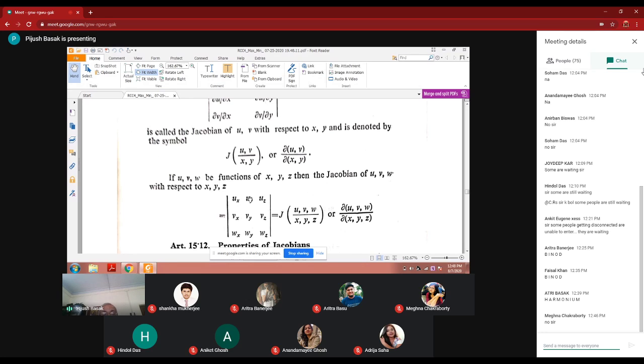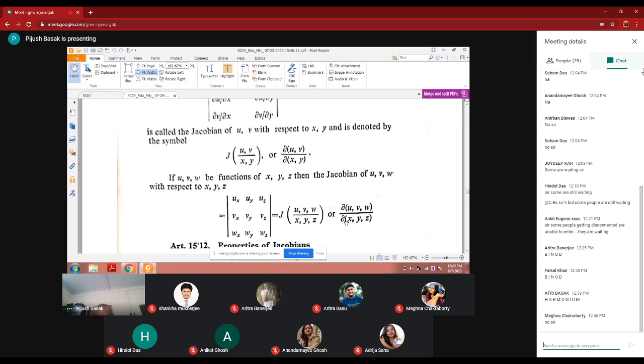You have to write column wise y, and column wise z as suffix. Actually, what does u_x mean? Del u del x. In short, we can write u suffix x, u_y, u suffix y. And you can write Jacobian of u, v, w by x, y, z or del of u, v, w by del x, y, z.